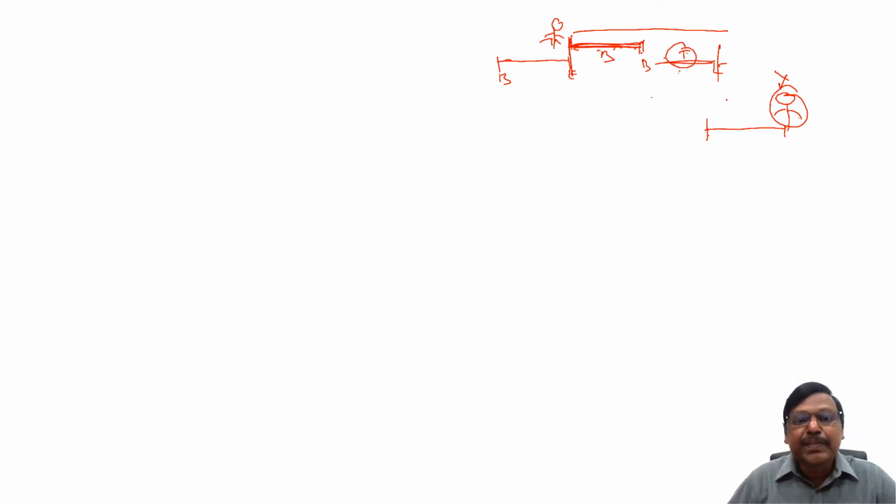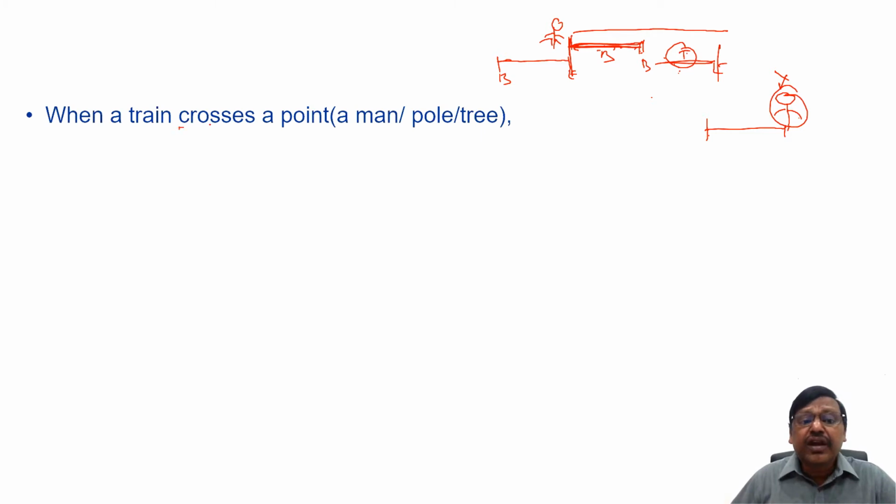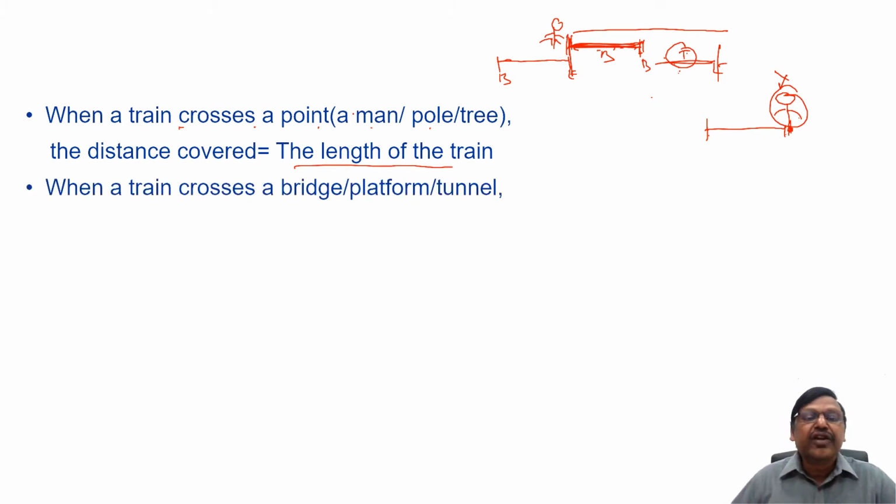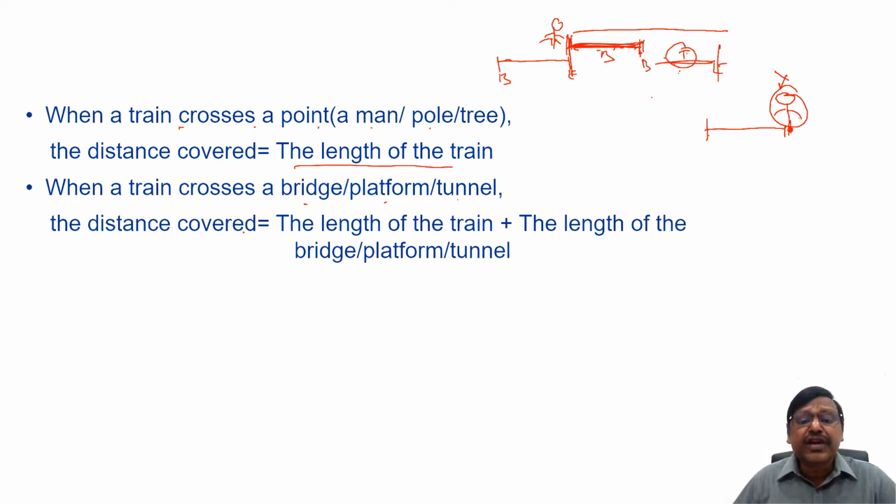So that's why I can sum it up like this. When a train crosses a point, a man or a pole or a tree, it's just a point only, so the distance covered is only the length of the train. However, if it crosses a bridge, the length cannot be ignored. That's why we say when a train crosses a bridge or a platform or a tunnel, the distance covered is length of the train plus length of the bridge or platform or tunnel.